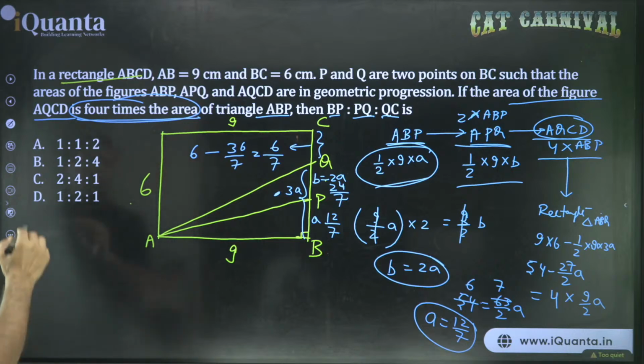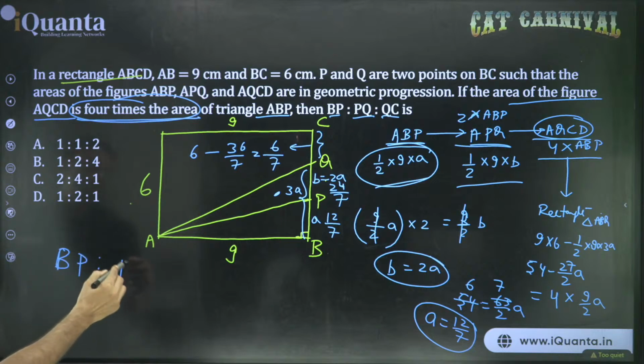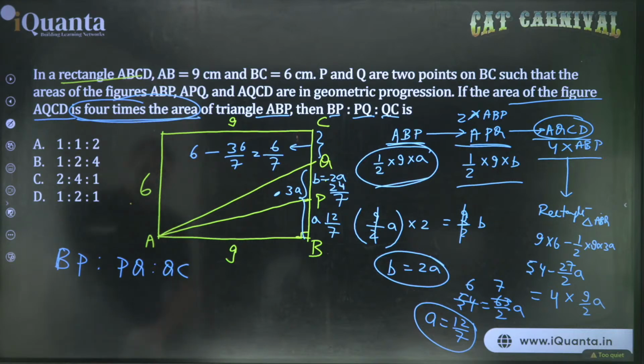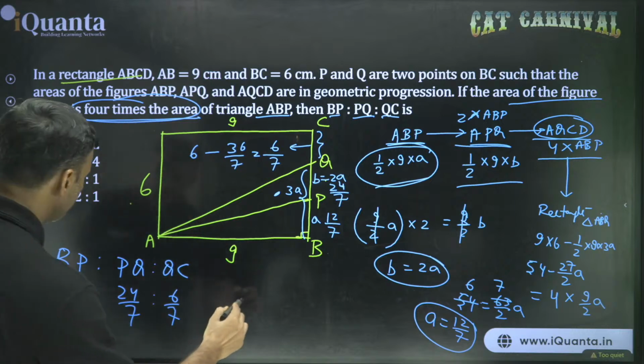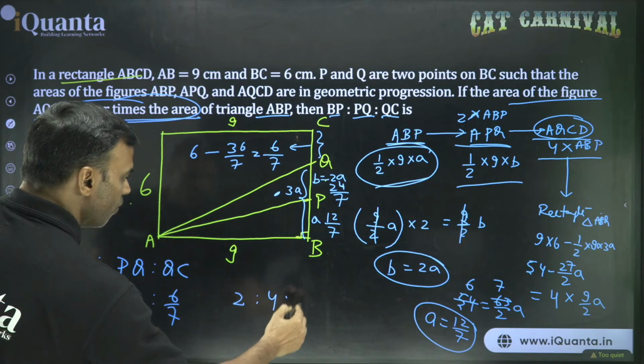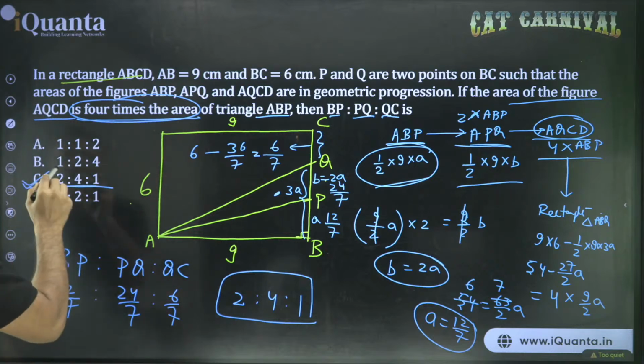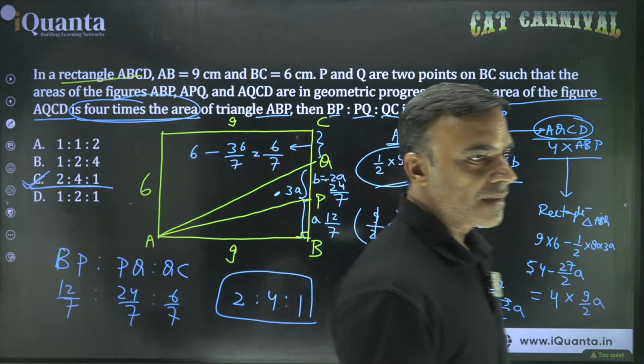Yeah. So our answer to the question is BP is to PQ is to QC. That is 12 by 7 is to 24 by 7 is to 6 by 7. So 7, 7, 7 cancel. 6 से भी cancel करोगे, it will be 2 is to 4 is to 1. So the correct answer of the question is option C, 2 is to 4 is to 1. ठीक है?